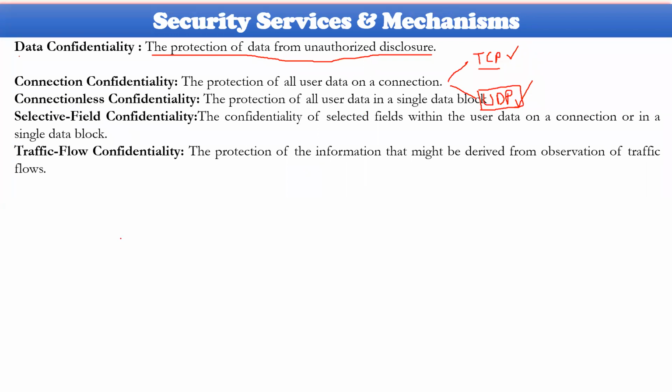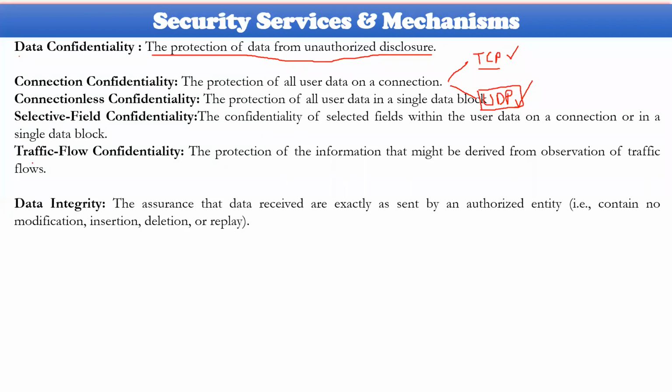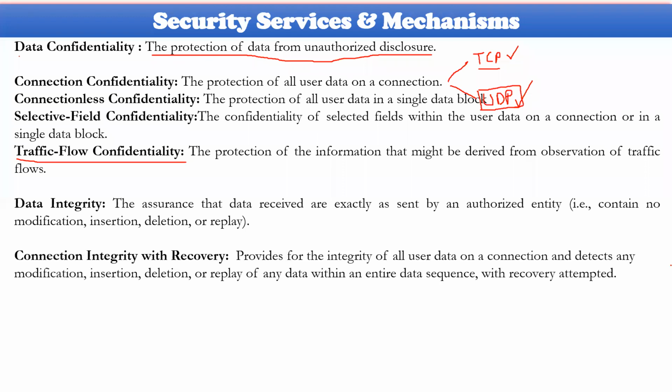So such kind of confidentiality should also be maintained while doing some work with traffic flow. And data integrity, in the sense that unauthorized activity should not be possible in terms of modification, insertion of new data into the block, deletion of some data from the block, or any replay, where the same data is stored and replayed again and again. Something like that will be avoided. These are the services you have to follow while you construct any cryptographic system. That is the point here.